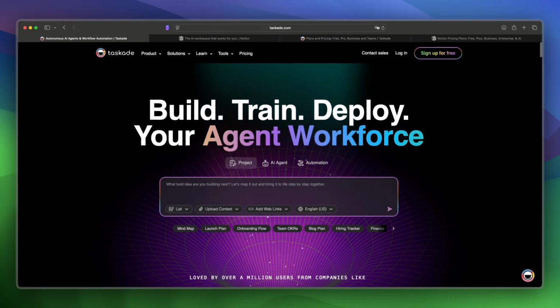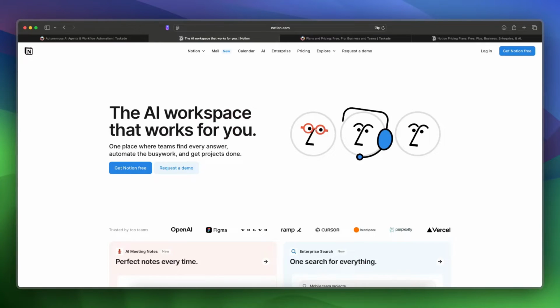Trying to pick between Taskade and Notion? Both are great for organizing work, but which one actually improves productivity without overcomplicating things? Stay until the end of this video to learn which platform is better for fast planning versus deep customization. And I've divided this video into key sections, and first I will cover a platform overview, then we'll look at pricing and costs and more.